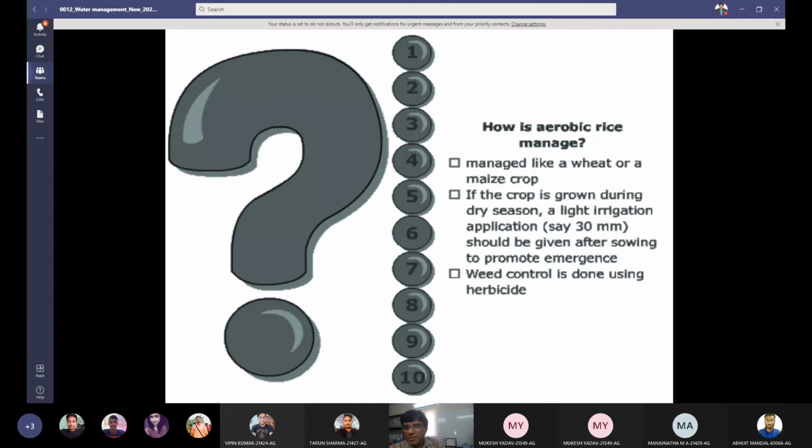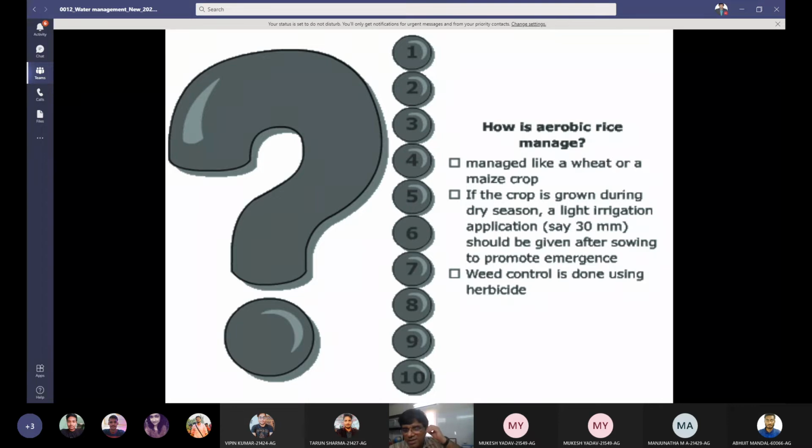How is aerobic rice managed? Managed like wheat or maize crop. If the crop is grown during dry season, a light irrigation should be given after sowing to promote emergence. What happens if you have not applied pre-sowing irrigation and there is shortage of water? You can flood your field, or apply light irrigation immediately after sowing of the crop. Weed control is done using herbicide. There is no option. You need to go for herbicide.